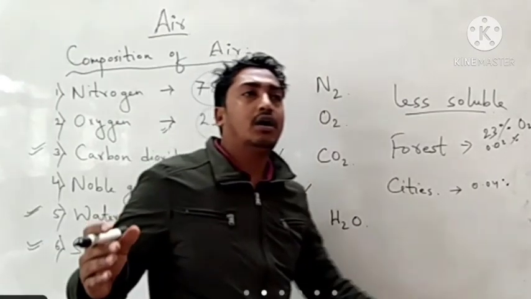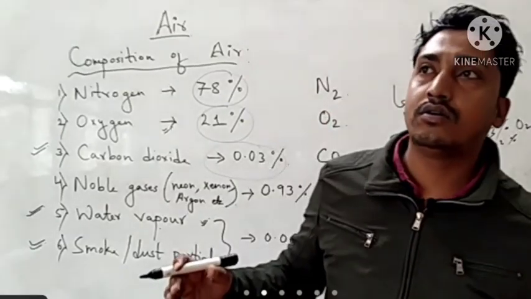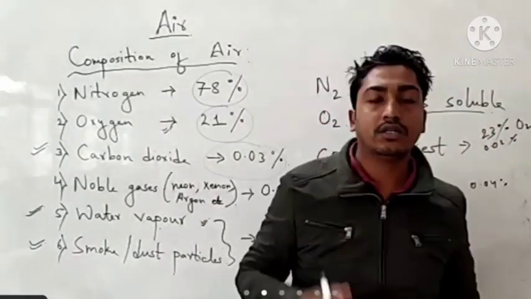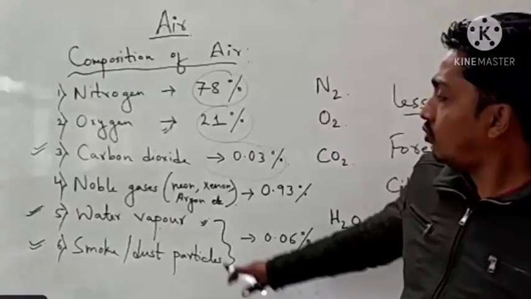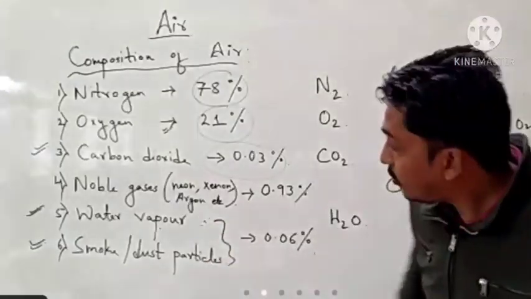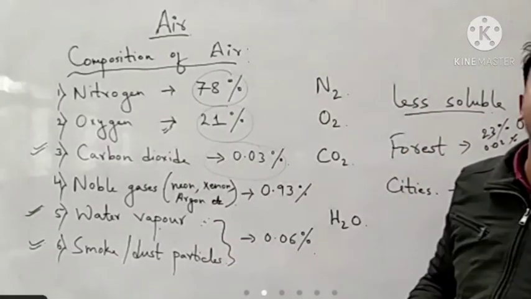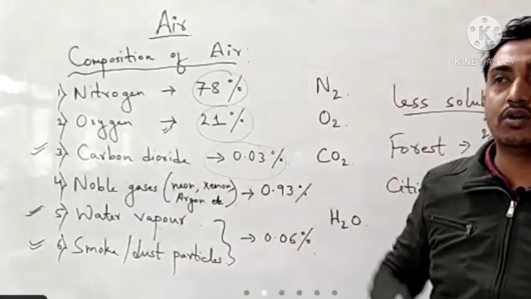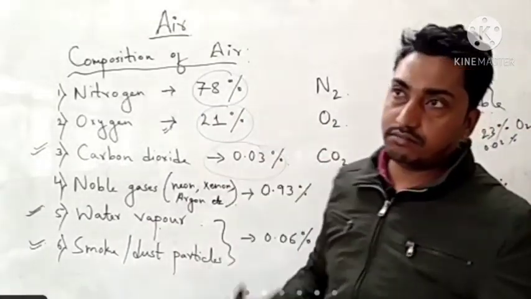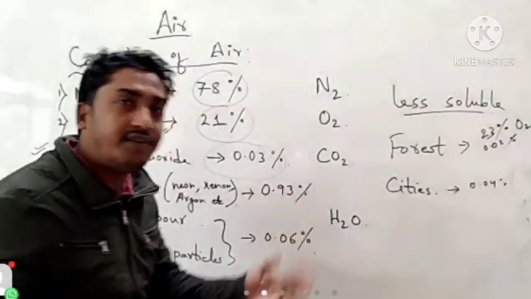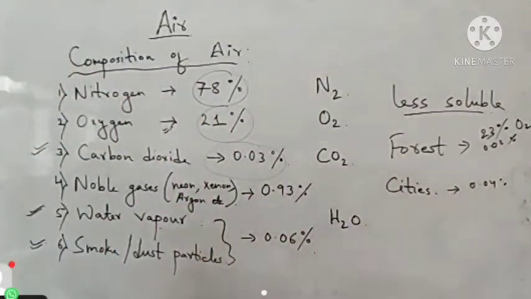That means during winters, the amount of water vapor decreases, whereas during the rainy season the amount of water vapor increases, because at that time we have more rainfall and evaporation also takes place maximum.